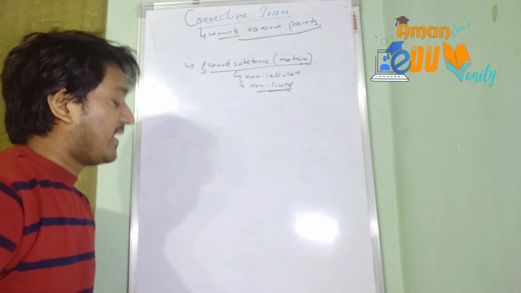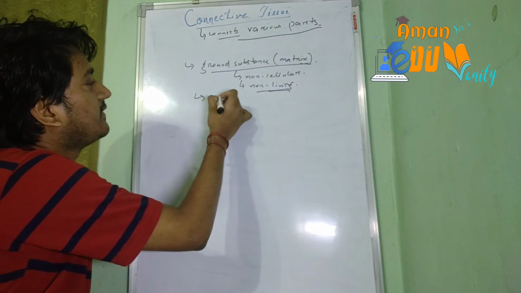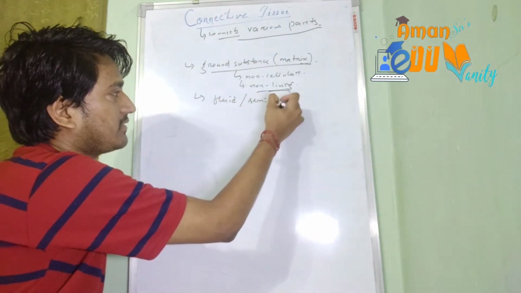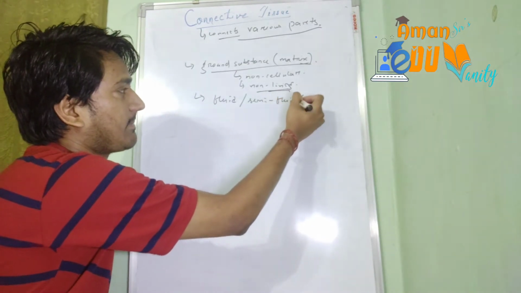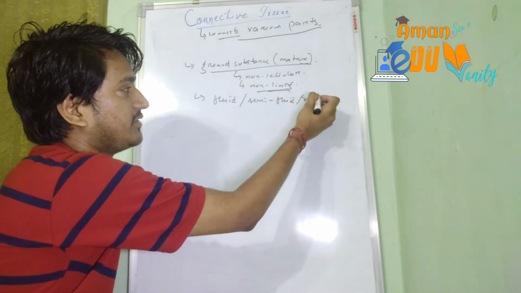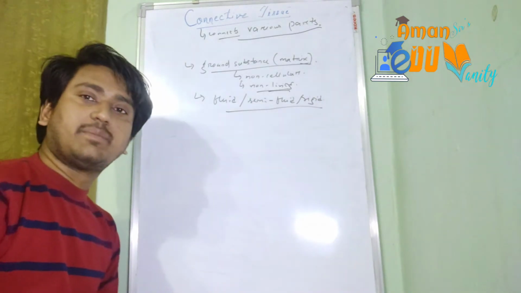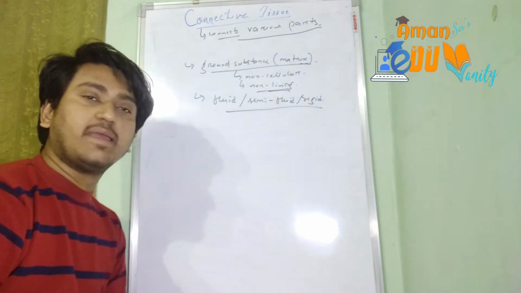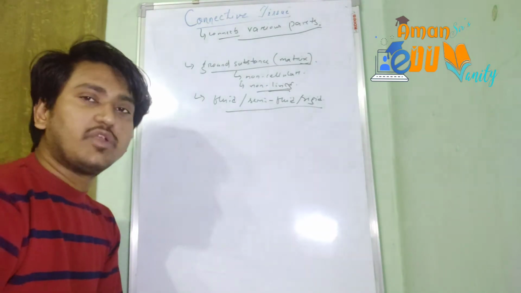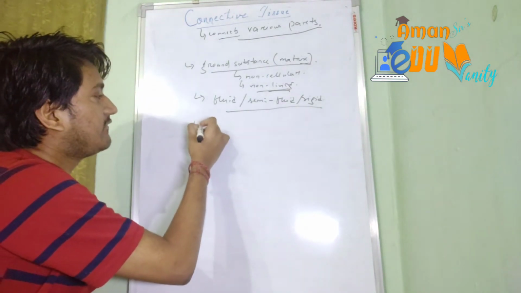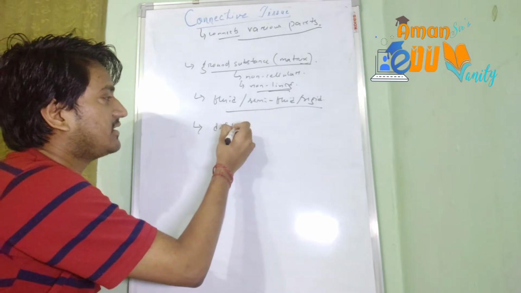Then the matrix could be fluid, semi-fluid or rigid, based on कहाँ पर present है, किस type के connective tissue में है. Then it will have different kinds of cells in it.